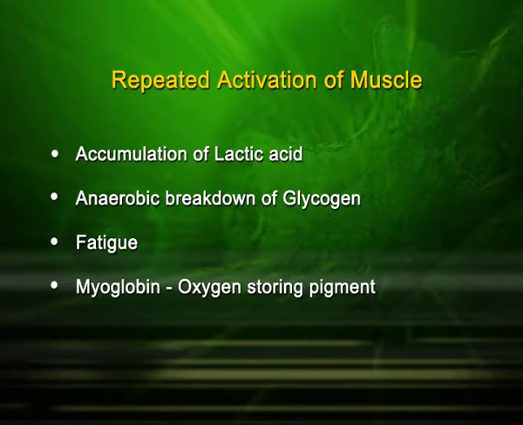And also one more point, myoglobin is present in a muscle cell which stores oxygen. It is an oxygen storing pigment in your muscle, so that when you are using muscle repeatedly, you have more oxygen available to you. Because of this pigment, the muscle looks reddish in color, and we can also call it red fiber, and some muscles have less of this myoglobin, that is called white muscle fiber.